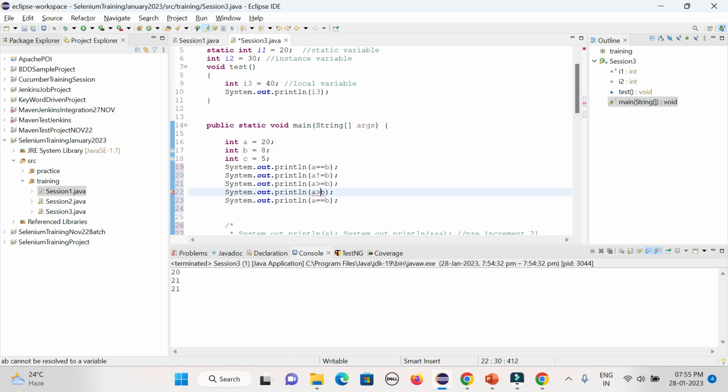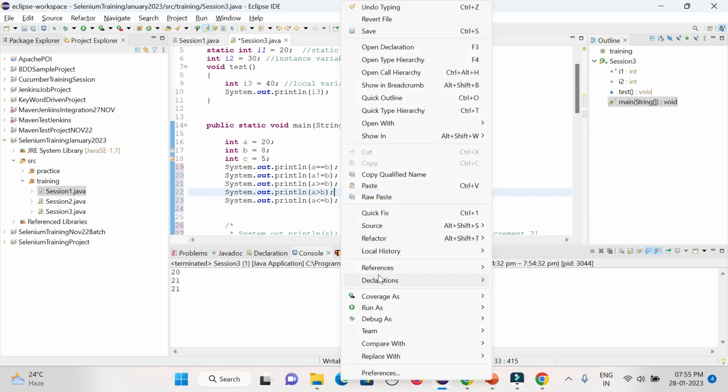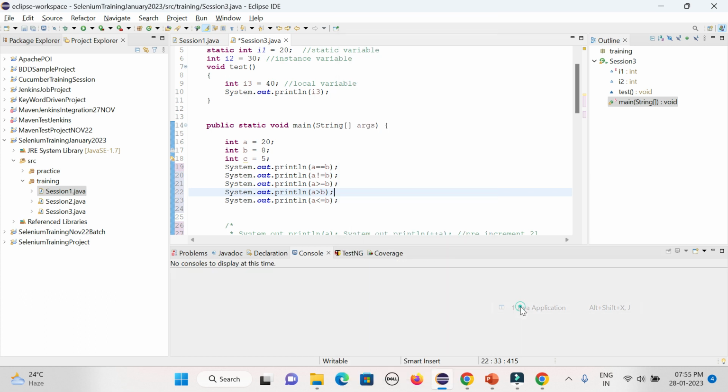In case of greater it will give only a true or false result. Similarly less equal to or less will work. So it will give you only a true or false result.